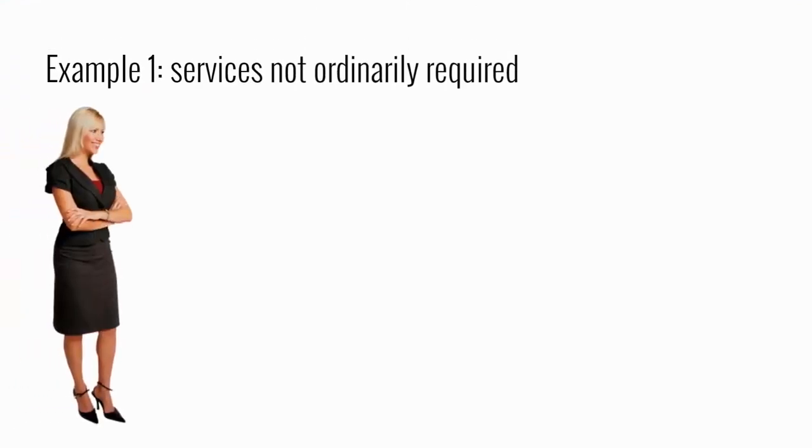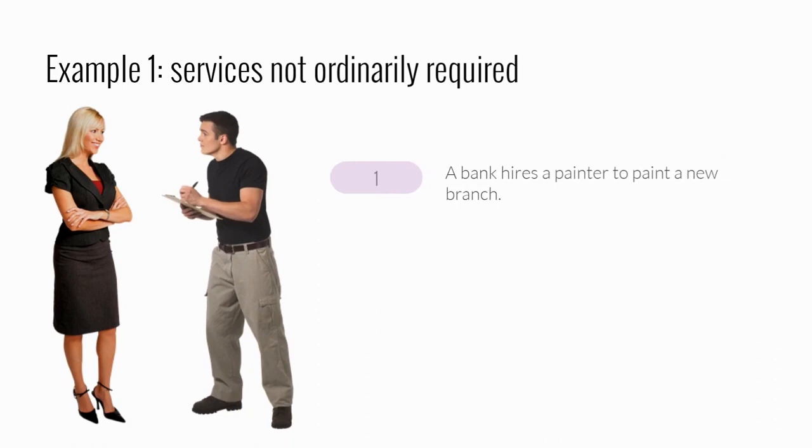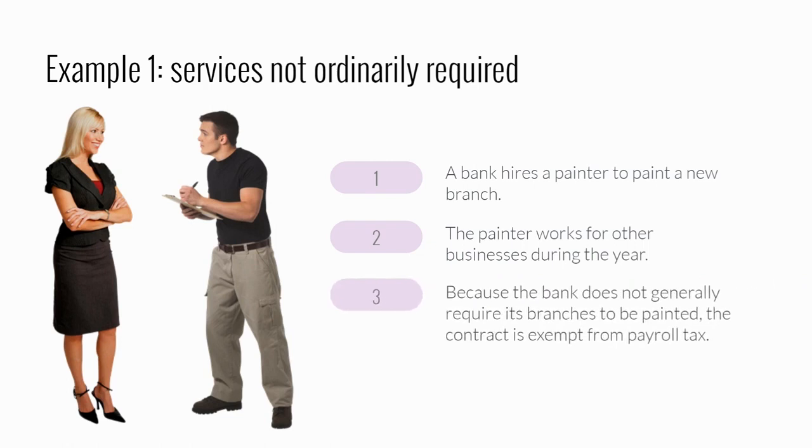Example 1. A bank hires painters to paint its new office. The painters work for the general public during the year, and the bank also does not usually require its offices to be painted all the time. In these circumstances, payments made to the contractor painters is exempt from payroll tax.